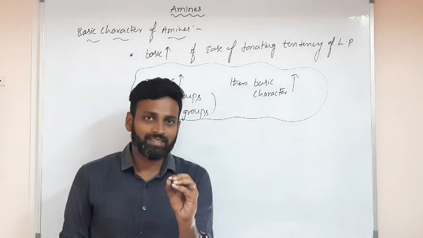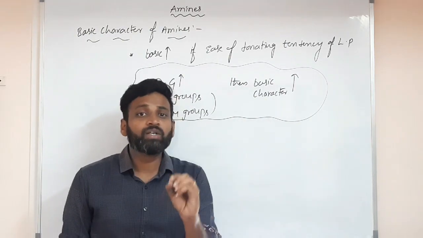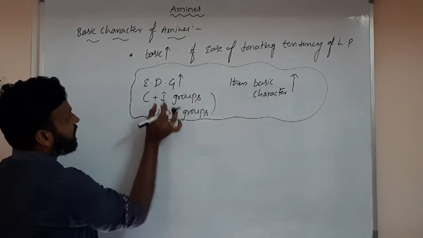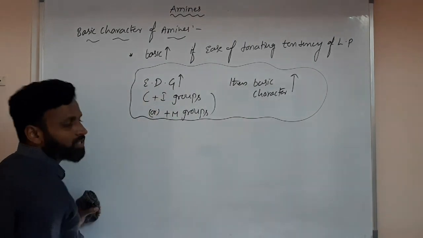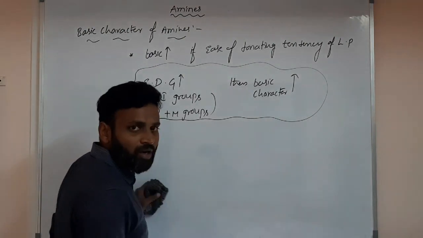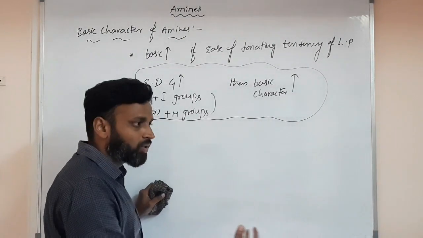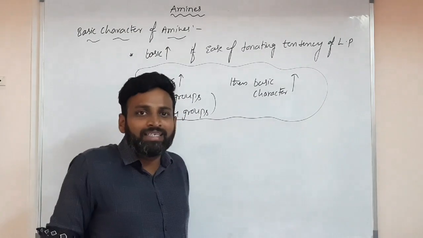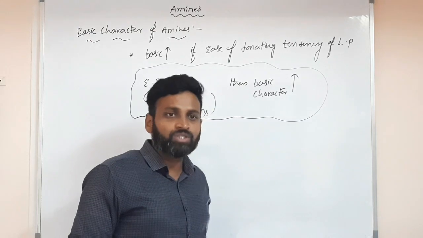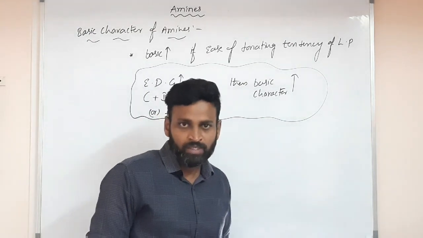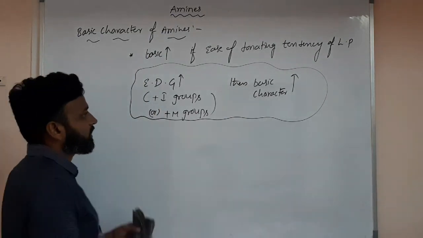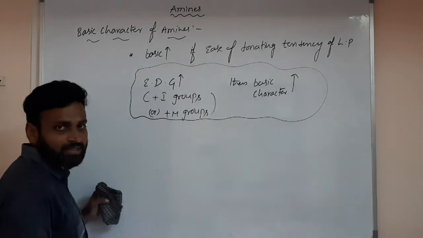So for acidic character, electron withdrawing groups are required, but for basic character, electron donating groups are required. Because here the lone pair is going out. If I have to donate 1 lakh, I must have at least 2 lakhs. If I am rich, then only I can donate. If I am poor, I cannot. So if electron donating groups are there, then basic character increases.